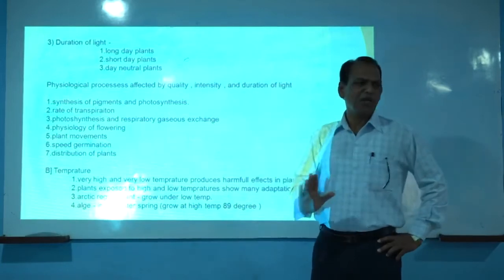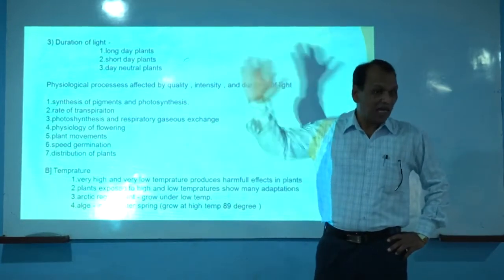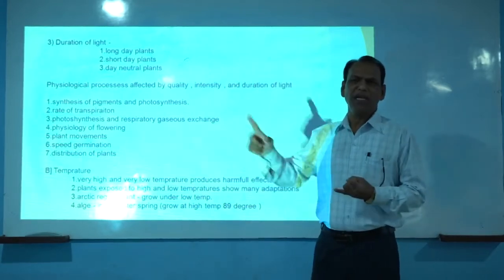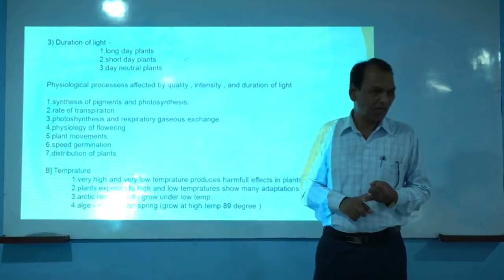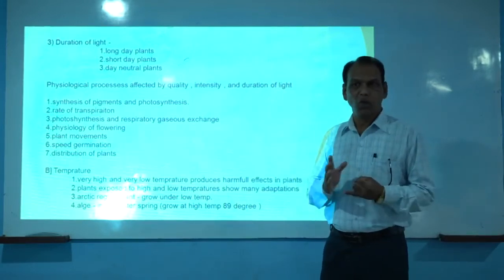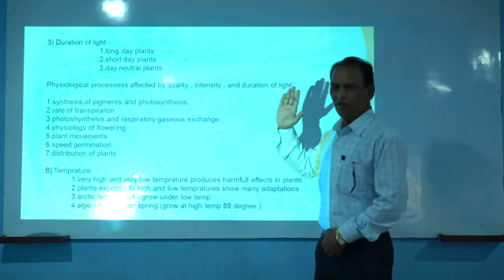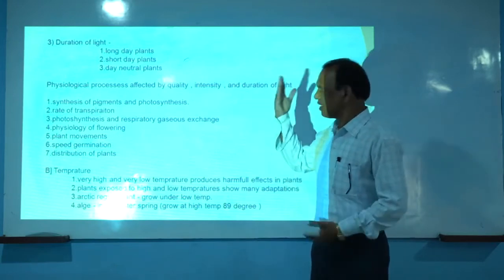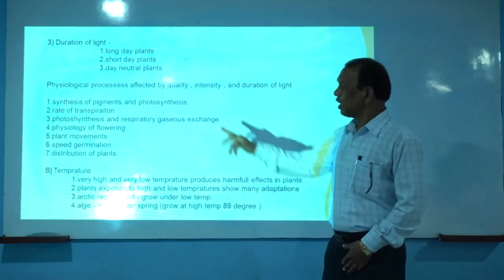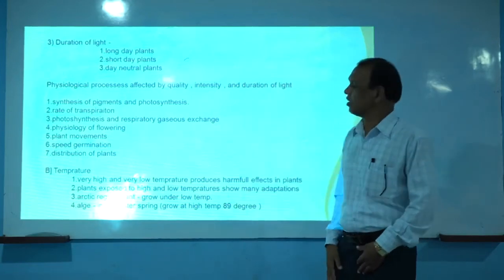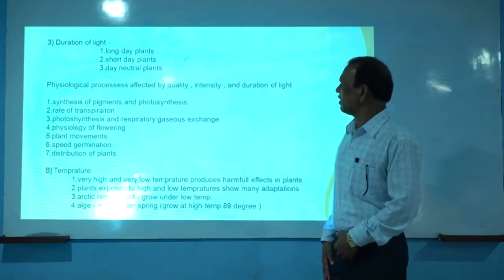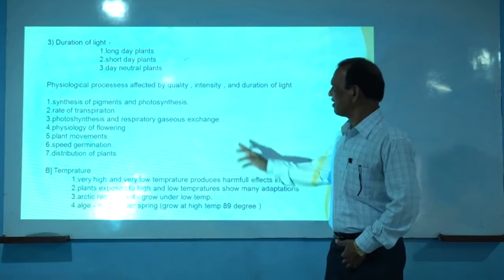The rate of transpiration is largely decided by light intensity, but other factors are also responsible for determining this physiologically important process, like wind velocity and atmospheric humidity. These factors, humidity as well as atmospheric temperature, play an important role in controlling important physiological processes in plants like transpiration. Then, the third one: photosynthesis and respiration, respiratory gaseous exchange.